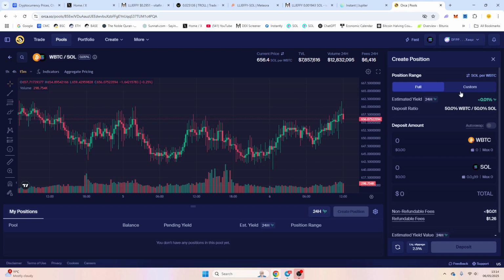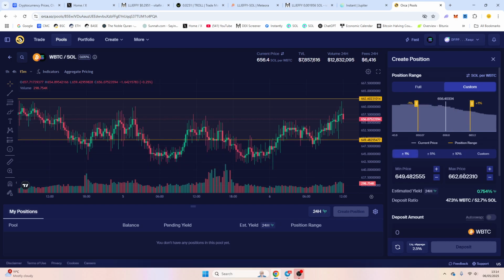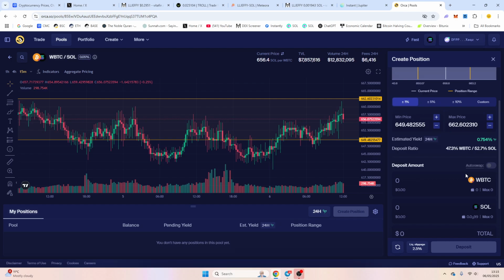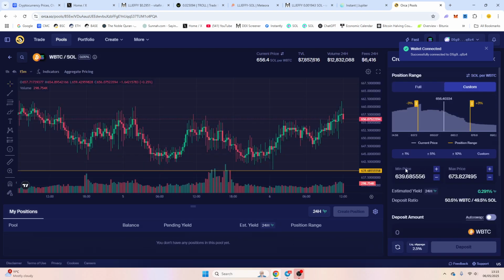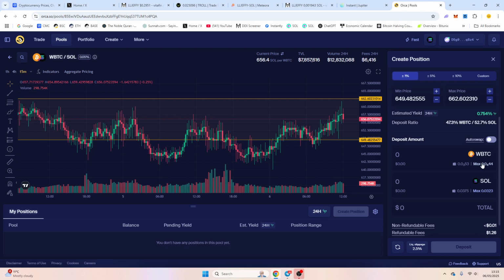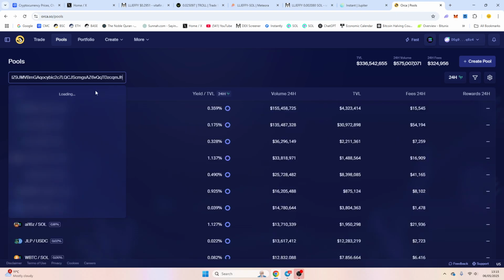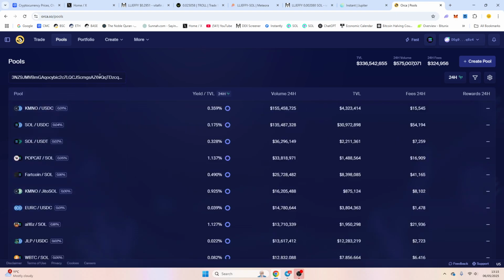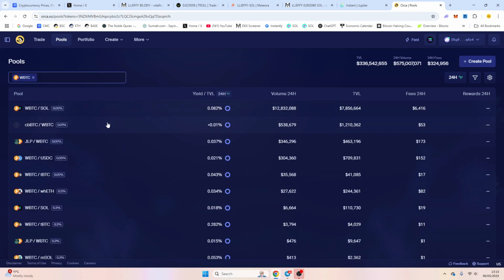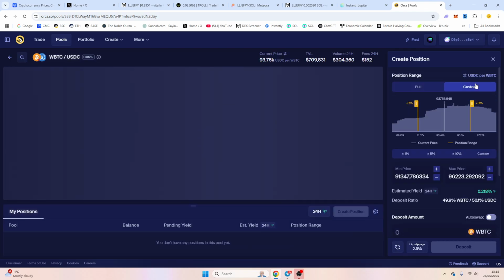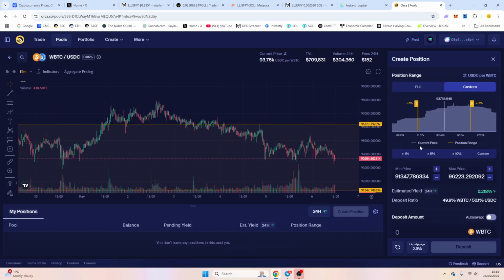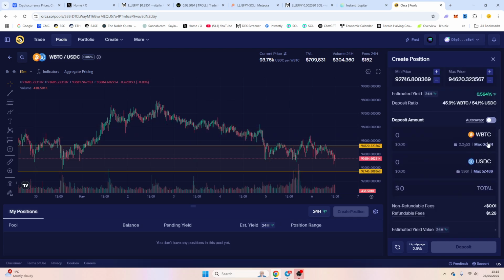Now, what we're going to do is not go to full range, because that's just for a very long term. We're going to go with 1%. Now, you might say, oh, we're going to go out of range. But here's the kicker. You're going to start off with 1%. You can even go for way, way less. Let's find a Bitcoin USDC pool. Wrapped Bitcoin, and let's go with a pool here. Now, if you paired it with Solana, you're more likely to stay in range. But we're going to go 1%, and the reason is this.